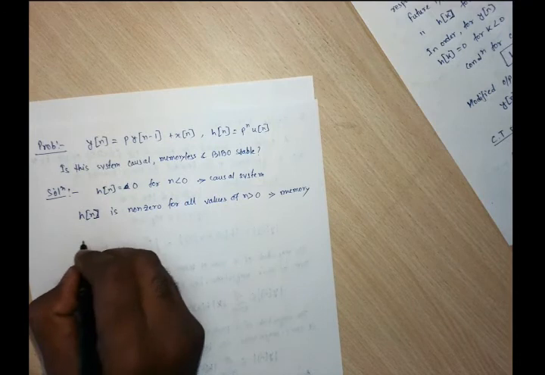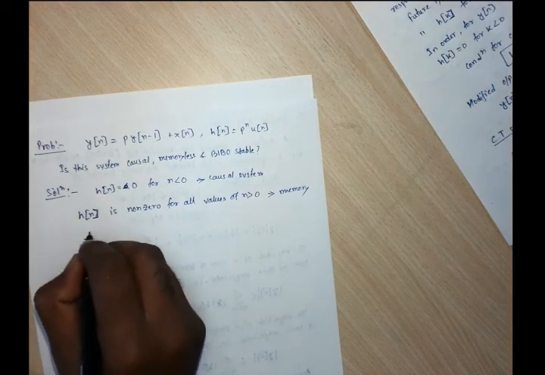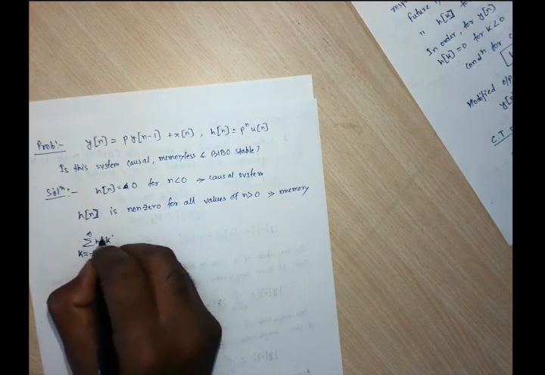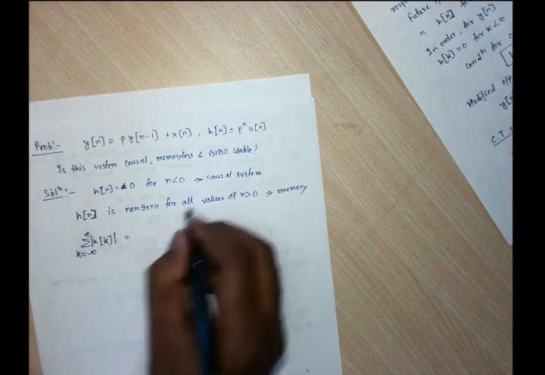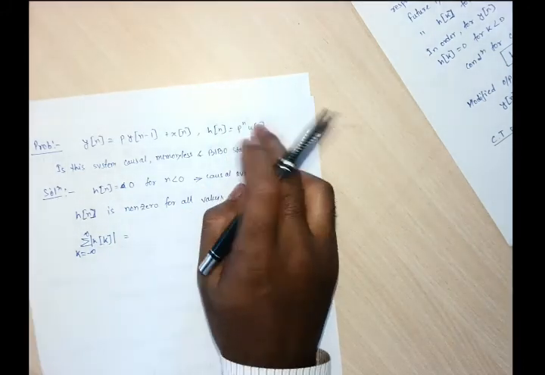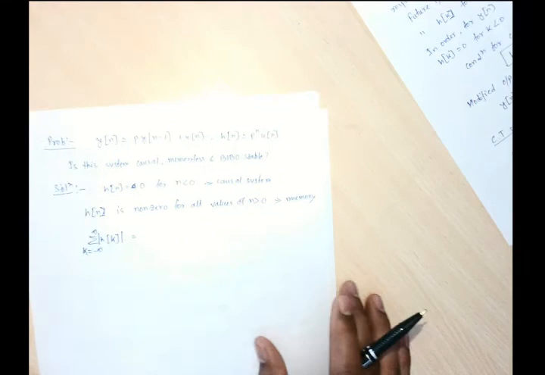If we take the sum of the impulse response from minus infinity to infinity, h of k, it starts from 0, because it depends upon the right hand side values only, that is the present and past input.